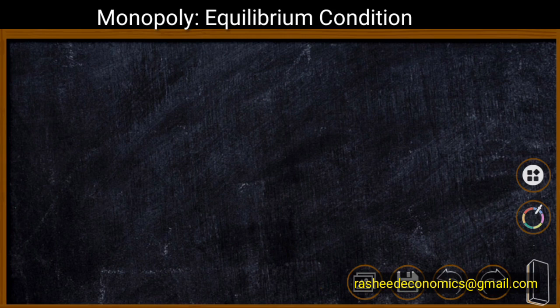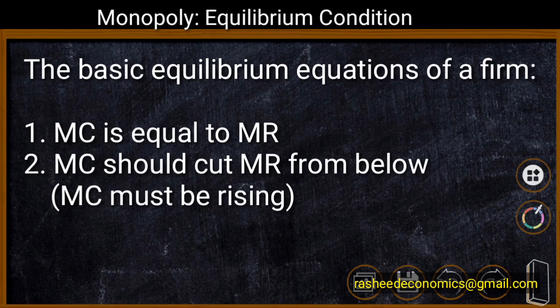Therefore, we are now moving to explain the equilibrium condition of a monopoly firm using the MC and MR approach. The basic equilibrium condition of a firm under monopoly, monopolistic competition, oligopoly, and perfect competition, in all markets, is the same.